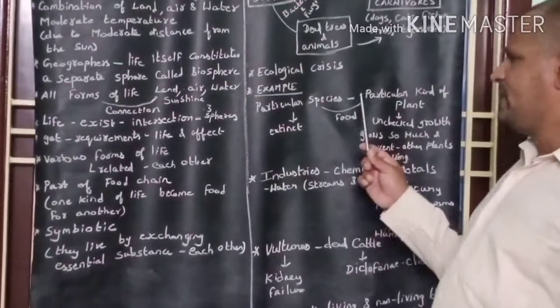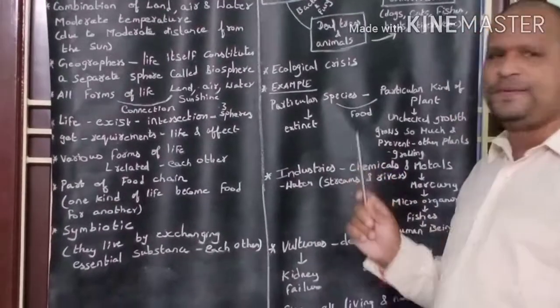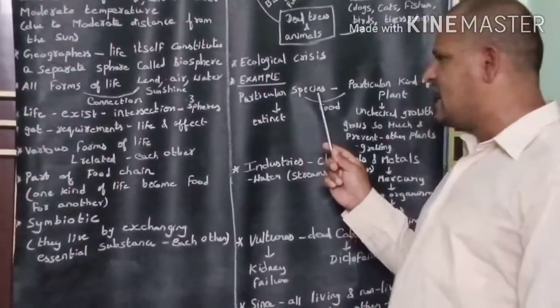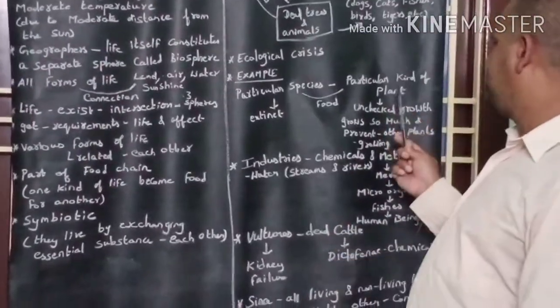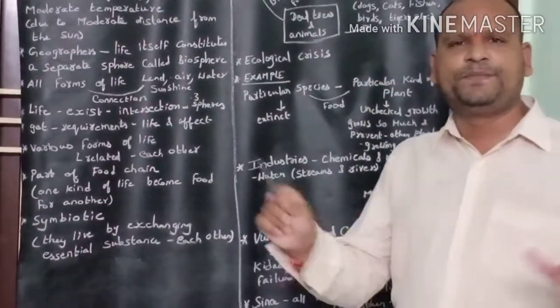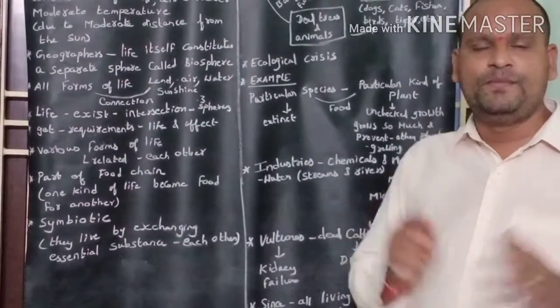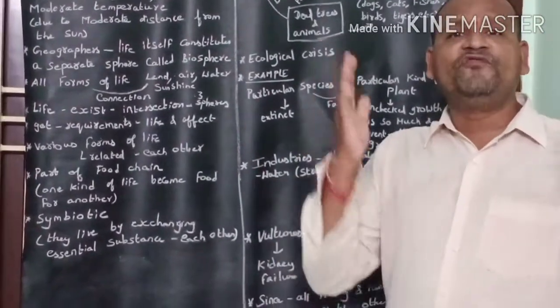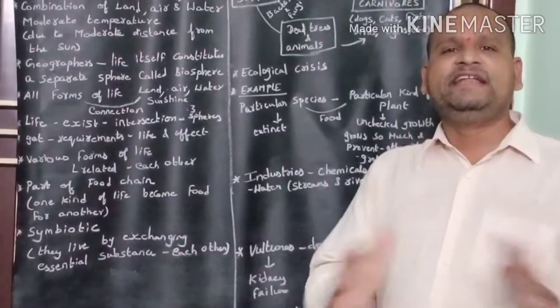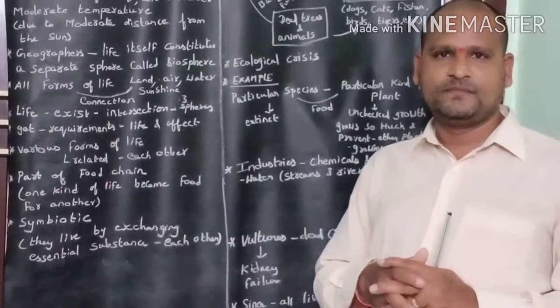That means if a particular species is disturbed, affected or disappears, the other species that depend upon this species will also be disturbed, affected and disappear. In due time, all forms of life will get disturbed, affected and disappear.